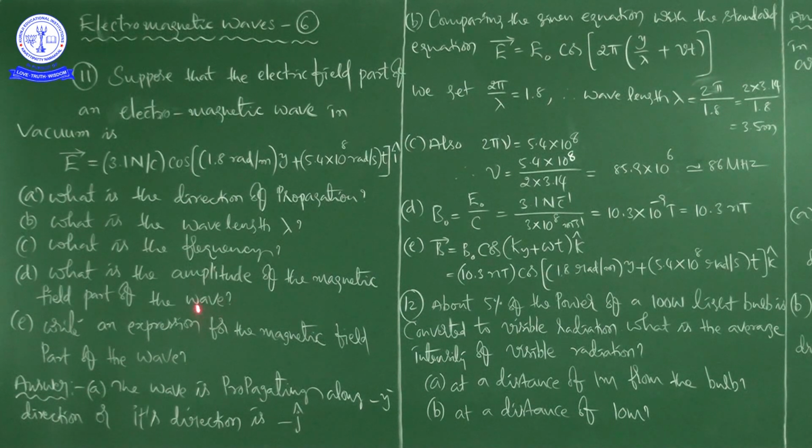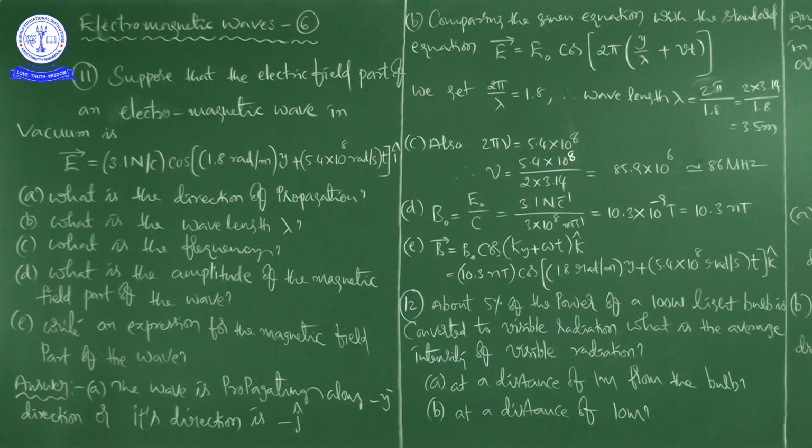Next D, what is the amplitude of the magnetic field part of the wave? B naught is equal to E naught by C, that is equal to 10.3 into 10 power minus 9 Tesla, that is 10.3 nano Tesla. Then he is asking to write the expression for the magnetic field part of the wave. So by having the values of B naught, k and omega, you can replace these symbols with the numerical values, so that we get the expression for the magnetic field part of the electromagnetic wave.